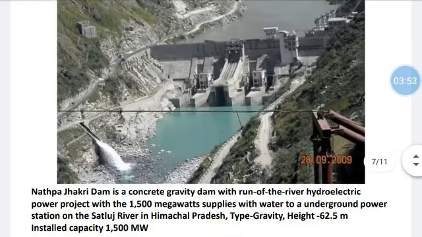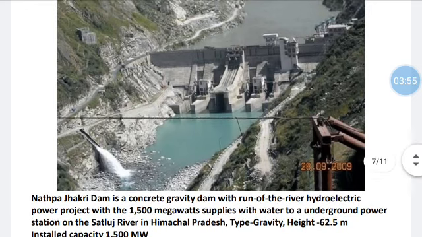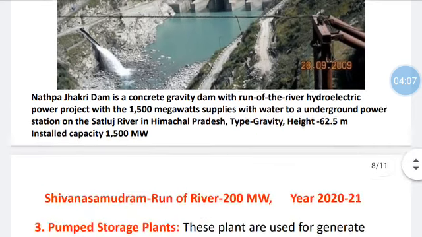One more type of run-off river plant is Nathpa Jhakri Dam. It is in Himachal Pradesh at a height of 62.5 meters and installed capacity is 1500 megawatts. In these plants, the water is used as and when it comes.